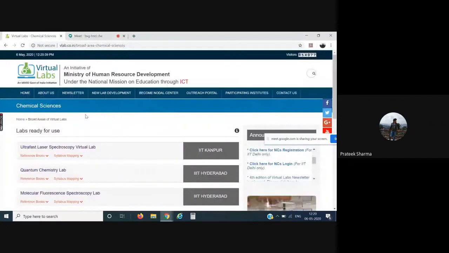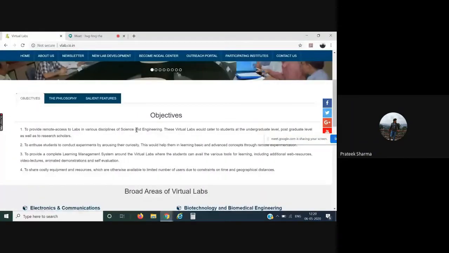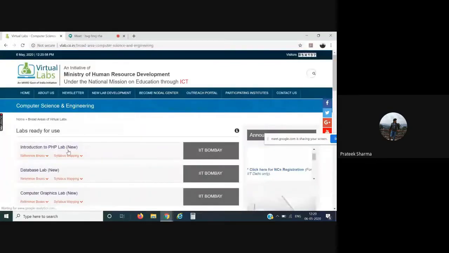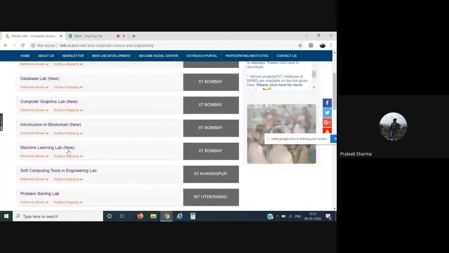Now, let us come to the main home option again. We were done with the EC part and the electrical part. Now let us go with mechanical and CSE as well, and also civil engineering. Let us start with computer science and engineering. You can see there's a list of labs. We are trying to add new labs every day, to cover as many gap areas as possible.